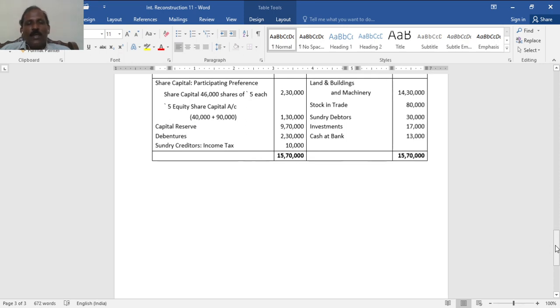Capital reserve, the balance transferred. Debentures now are 2 lakh 30,000. Liability for income tax as it is.